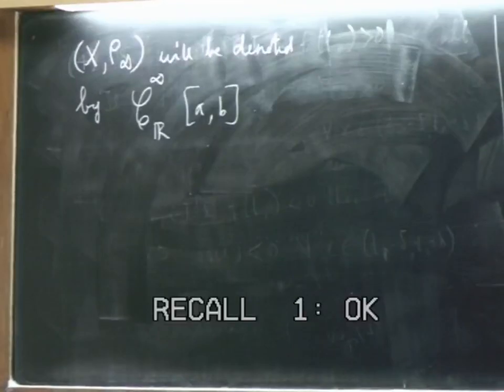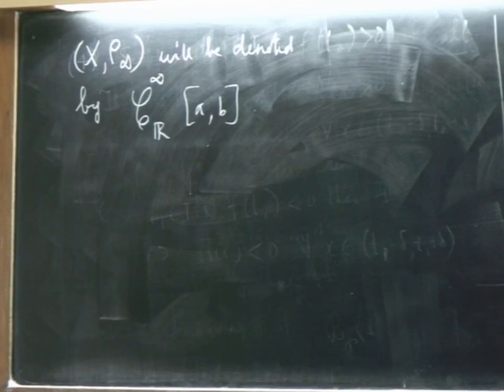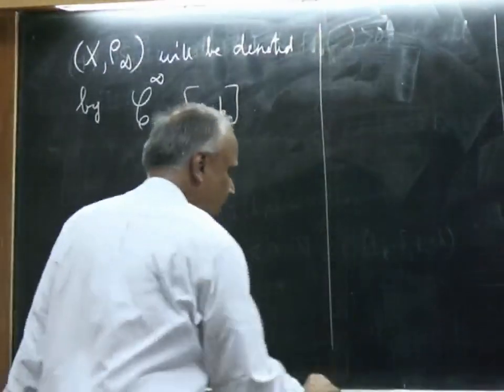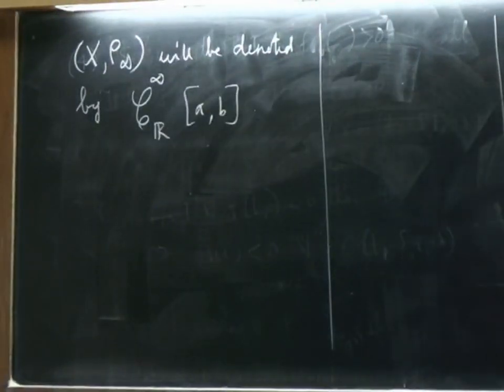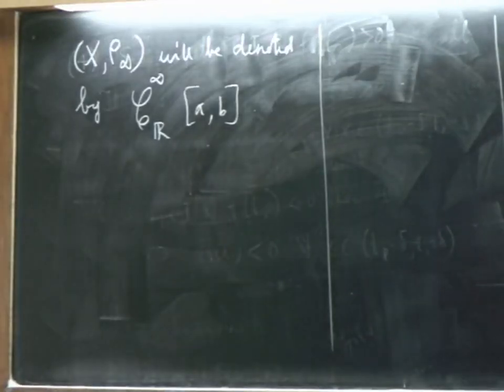C stands for continuous, R stands for real valued, [a, b] is the interval where they are defined, infinity refers to the metric that we are using. Now this is not standard notation. I just thought a fraction of a second before that I will use this notation. So if I forget, please remind me that this is the notation I used.